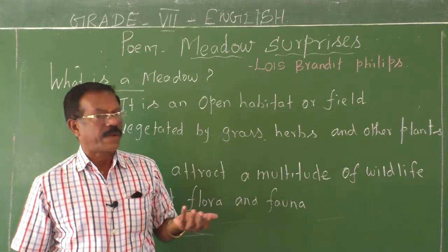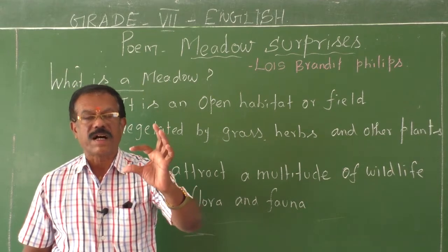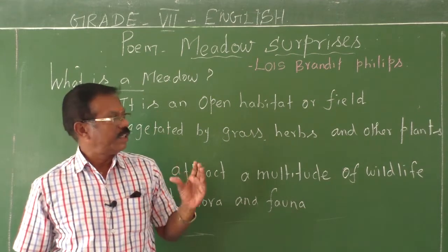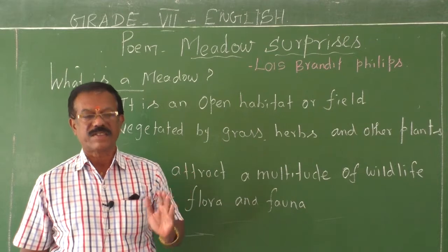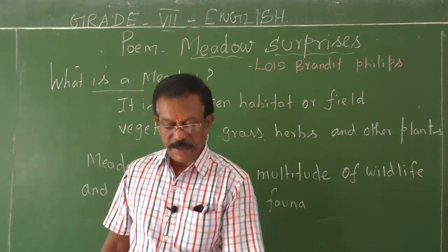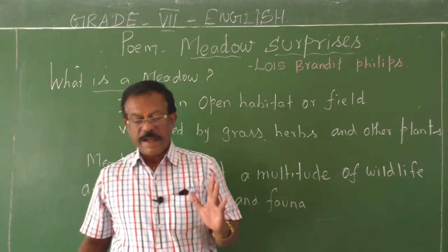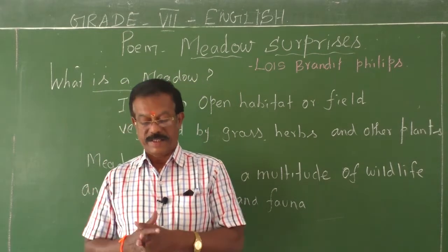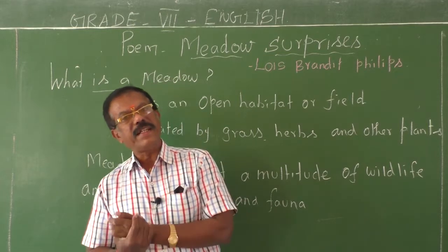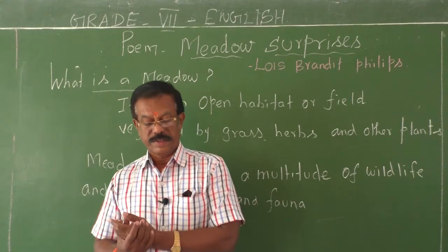Okay, let me explain the first stanza of this poem. In the first introductory lines of the first stanza, the poet says: Meadows have surprises. You can find them if you look.